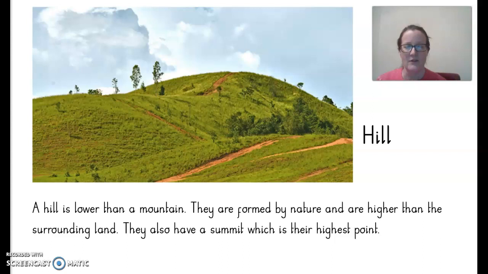So the next vocabulary is hill. A hill is lower than a mountain, and they're formed by nature and are higher than surrounding land. They also have a summit, which is the highest point on the hill. So maybe you've climbed a hill around your home, and see if you can get to the top point. When you get to it, remember to yourself that that is called a summit. So they're hills. Let's have a look at the next one.